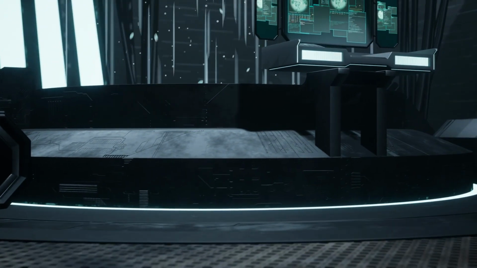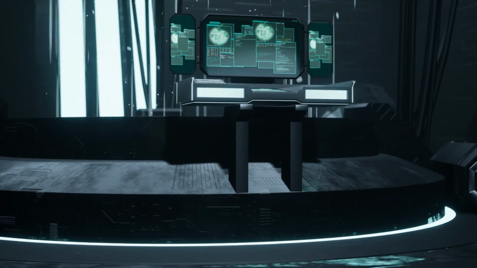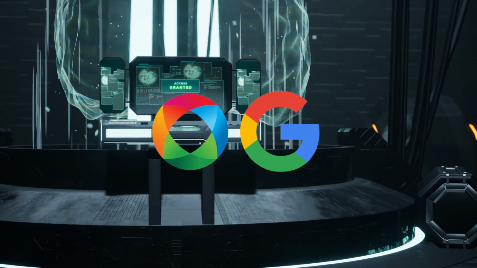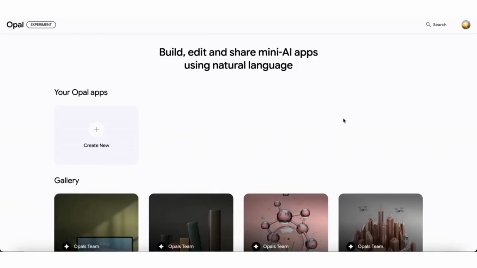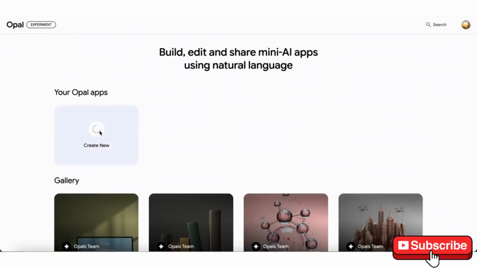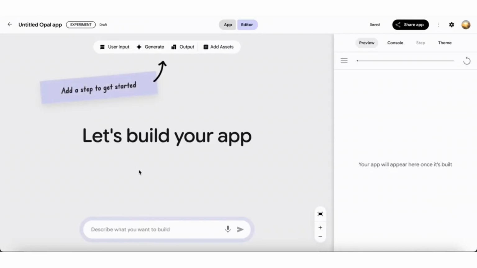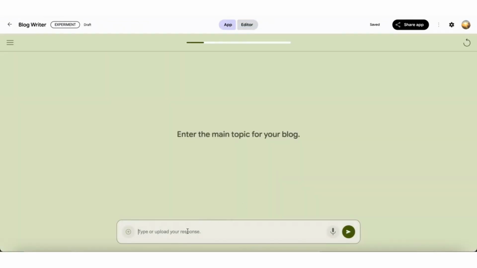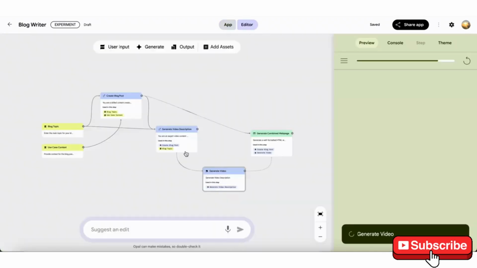Something major just happened, and barely anyone's talking about it. Google just dropped a new AI platform called Opal, and it lets you build real web apps just by describing what you want. No coding, no menus, just pure intuitive creation from your browser. And that's not all. Google's AI is also crushing elite math competitions and even decoding ancient Roman texts. Yeah, this goes way beyond your average product launch.